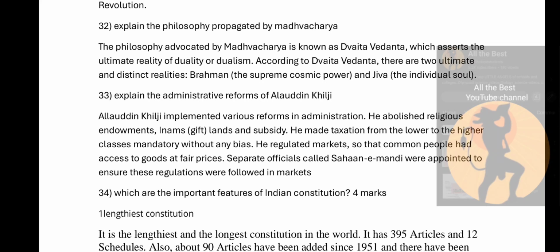So, 32nd question, explain the philosophy propagated by Madhvacharya. The philosophy advocated by Madhvacharya is known as Dvaita Vedanta, which asserts the ultimate reality of duality or dualism. According to Dvaita Vedanta, there are two ultimate and distinct realities: the Brahman, the supreme cosmic power, and the Jiva, the individual soul.